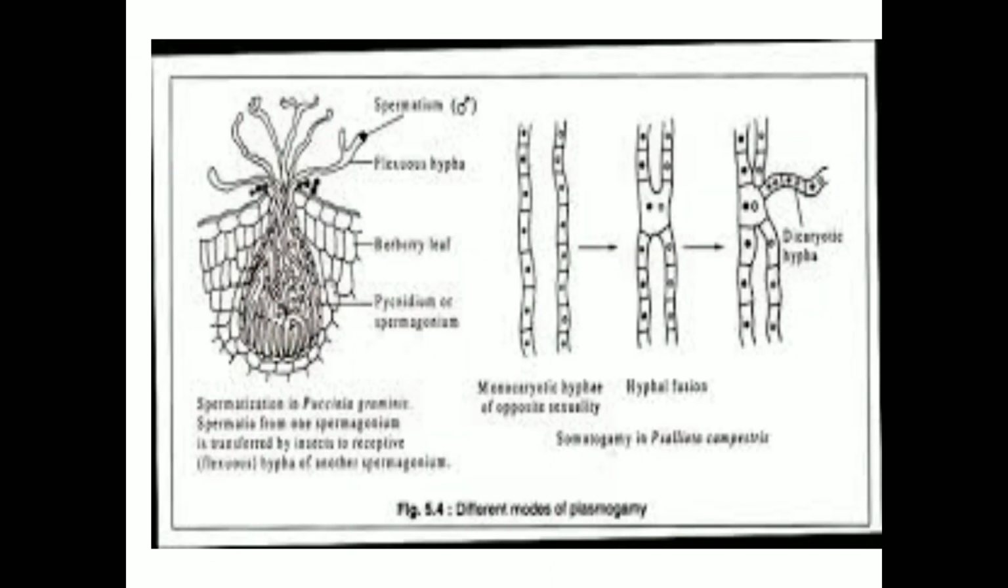Next one is somatogamy. As we know, this type of reproduction takes place mostly in rust fungi.